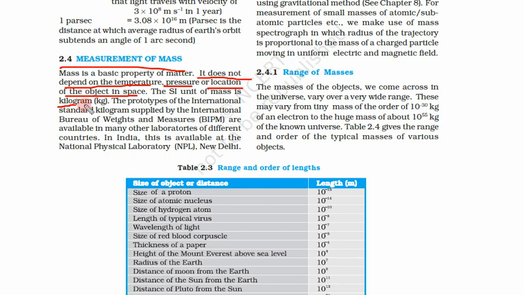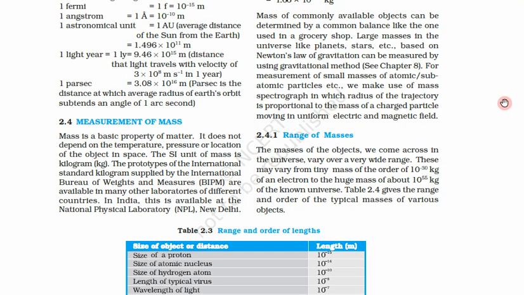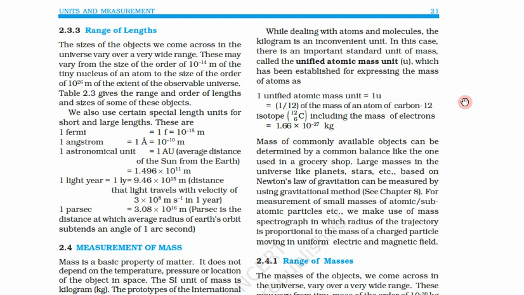So the SI unit is kilogram. Now we have already learned there is a Bureau of Weights and Measures. They have supplied prototypes. What is a prototype? Prototypes are copies. They have one standard mass which they say is 1 kilogram. They have supplied its copies to different laboratories in the world, and one copy is available at the National Physical Laboratory in Delhi in India. With the help of that mass, we check other masses, we make other copies, and we measure what is the accurate 1 kilogram mass.